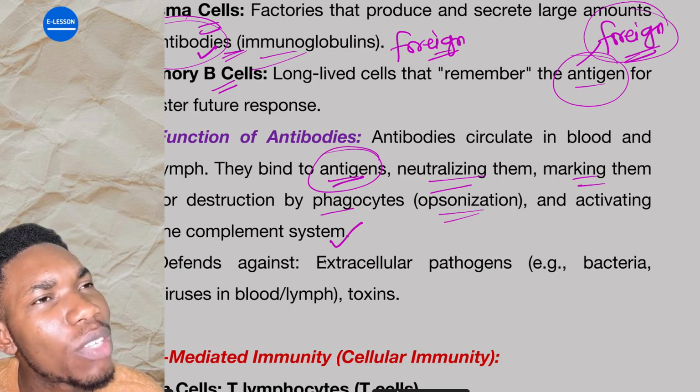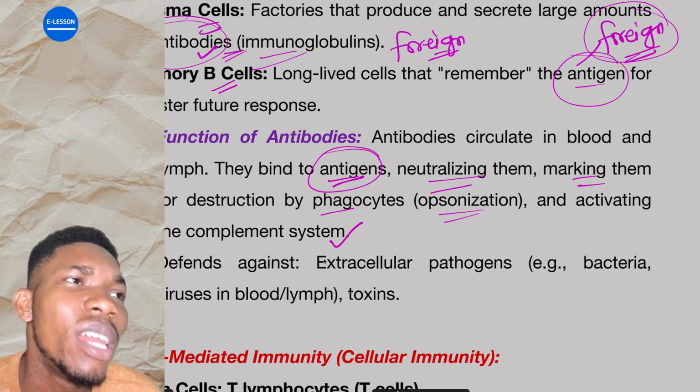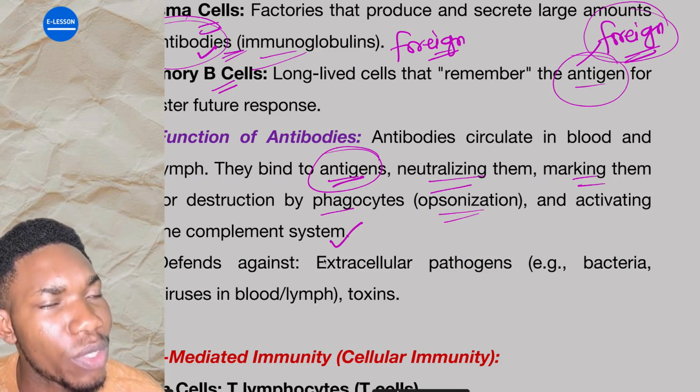Now, this process is kind of not an easy thing for you guys to understand at this level. Me, I didn't understand it when I was in 200 level. I think I only understood it in 400 level, when we did this course as a special course on its own, pharmaceutical microbiology.